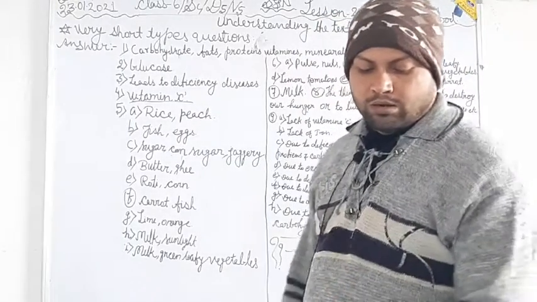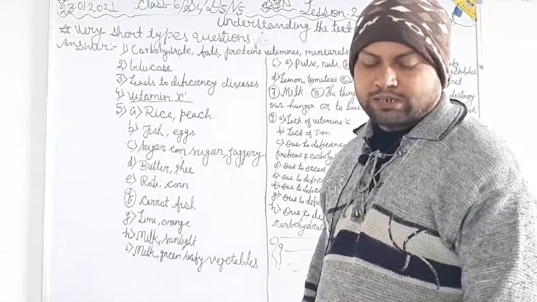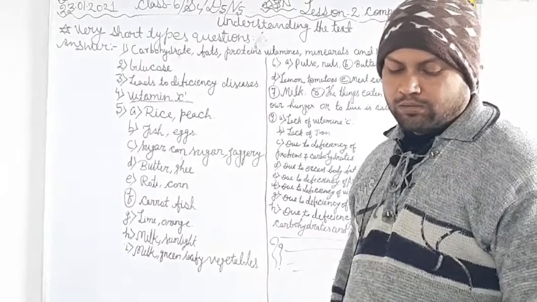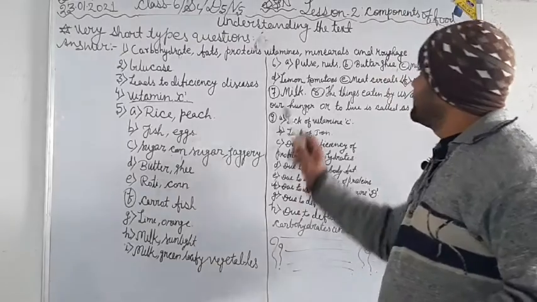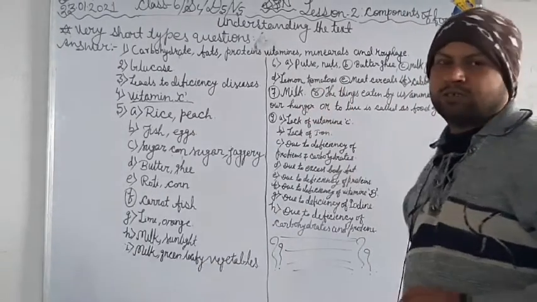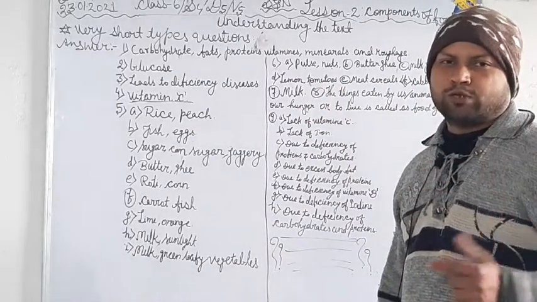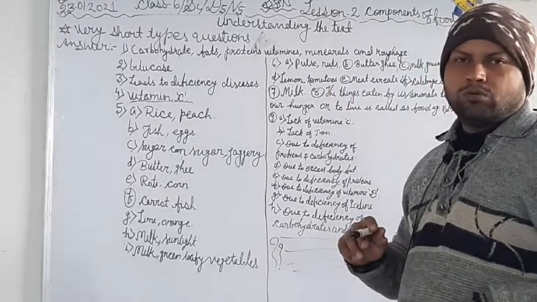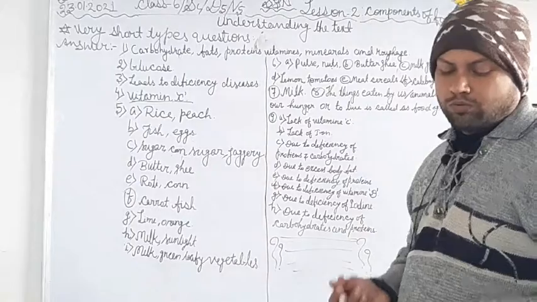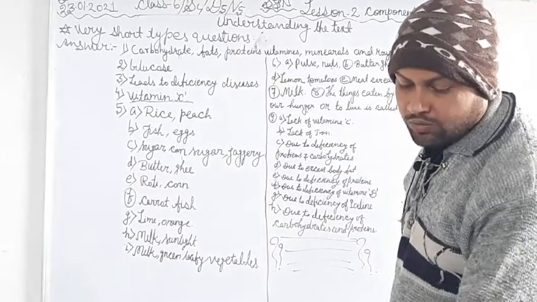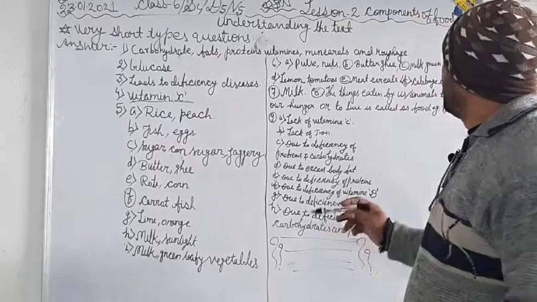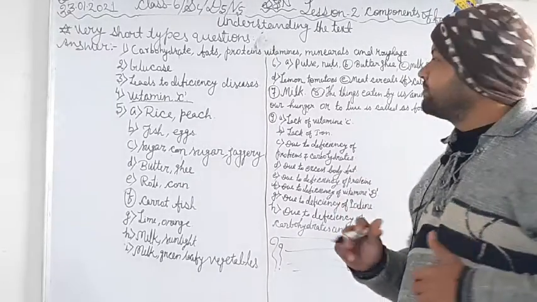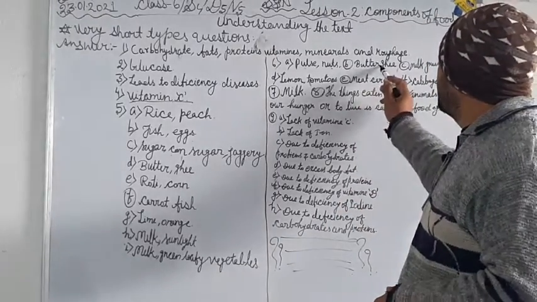Now question number 6: name the foods needed for growth. Pulses and nuts give us more proteins, which are useful to grow. For warmth, which means fat, butter and ghee.